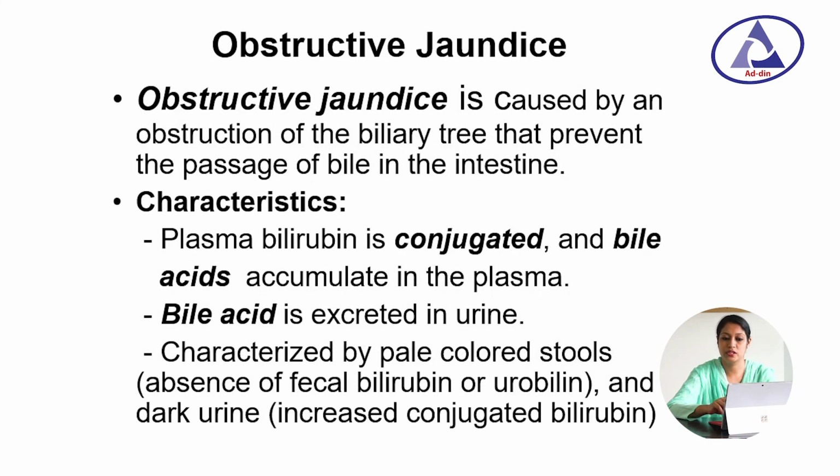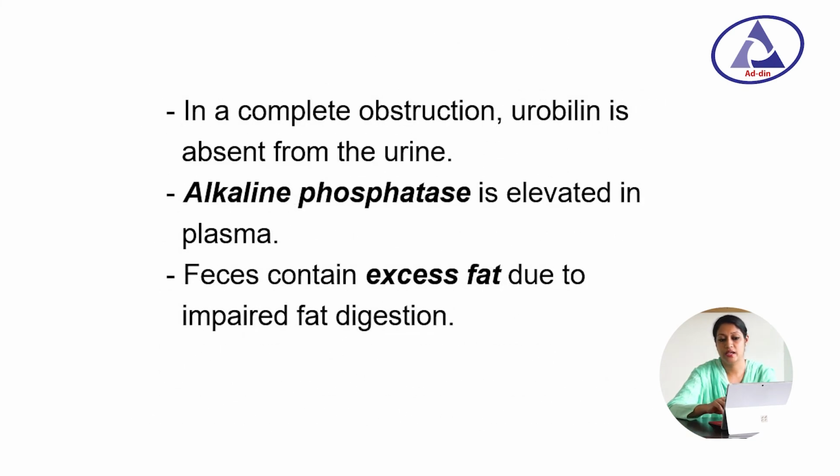Obstructive jaundice. Obstructive jaundice is caused by an obstruction of the biliary tree that prevents the passage of bile into the intestine. Characteristics: plasma bilirubin is conjugated and bile acids accumulate in the plasma. Bile acid is excreted in urine, with pale colored stool and dark urine due to increased conjugated bilirubin in urine. In a complete obstruction, urobilinogen is absent from urine. Alkaline phosphatase is increased in plasma. Feces contain excess fat due to impaired fat digestion.